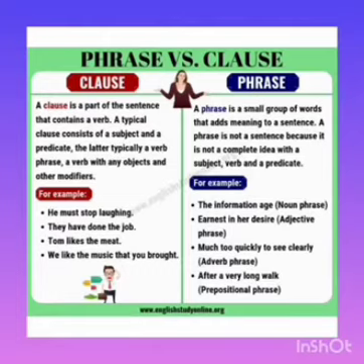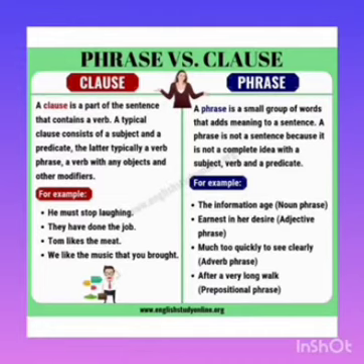There is no subject, there is no verb. So a set of words which does not have a finite verb is called a phrase. A clause is a set of words which has subject, verb, and it gives a complete meaning to the sentence.